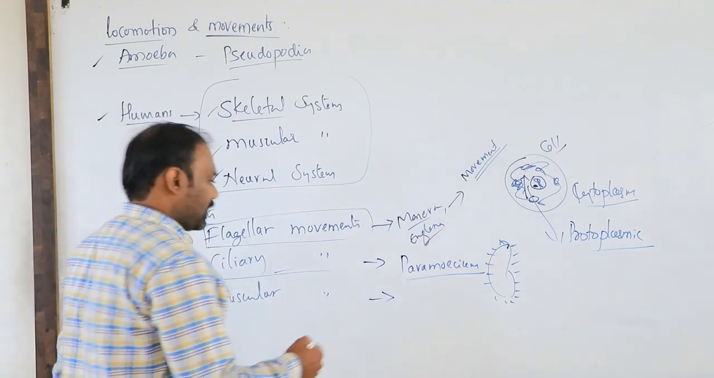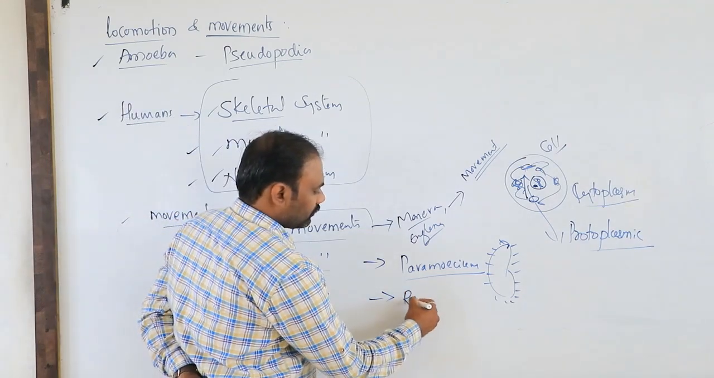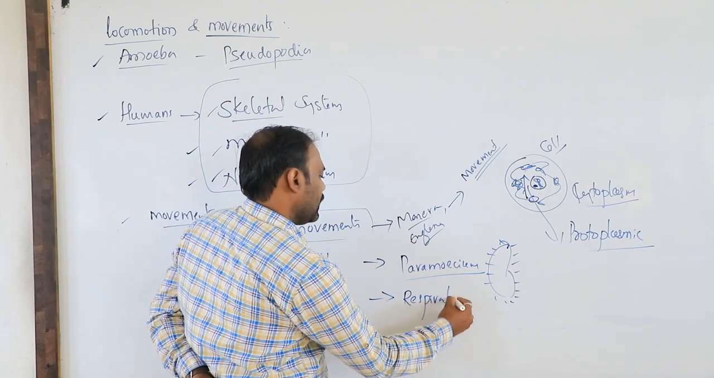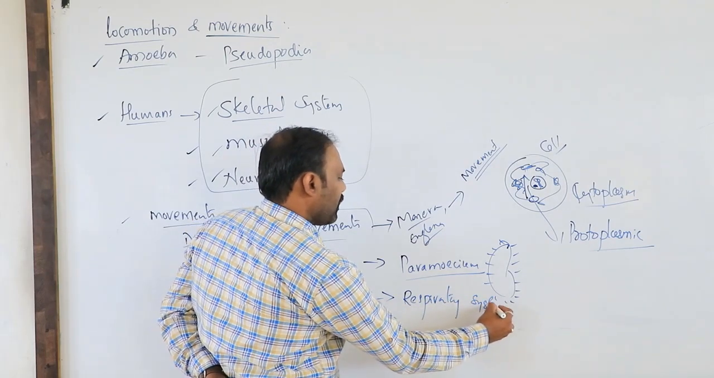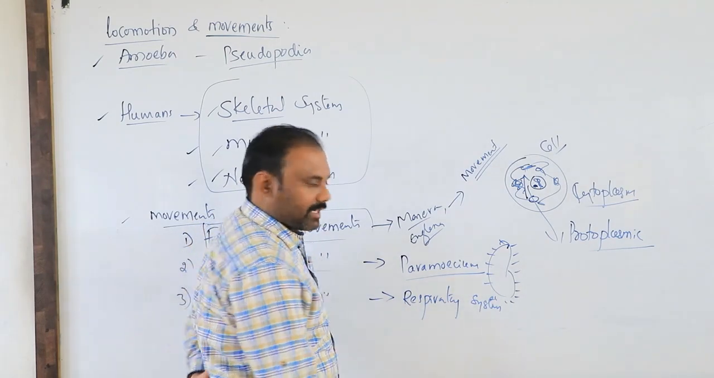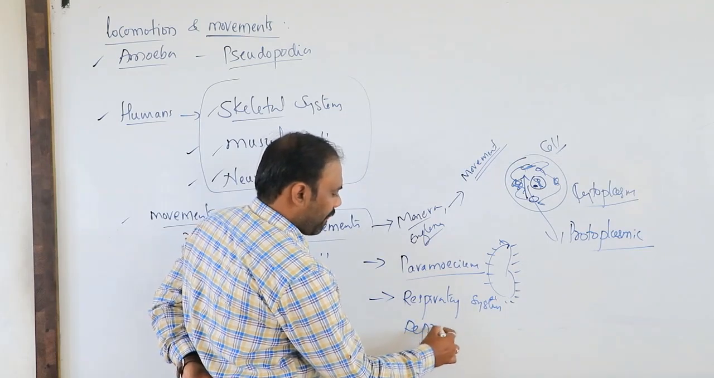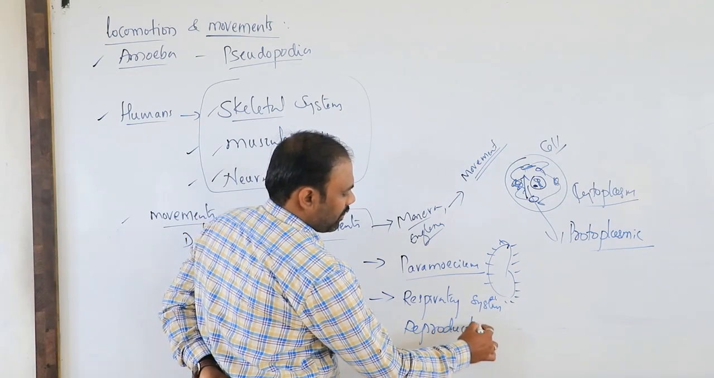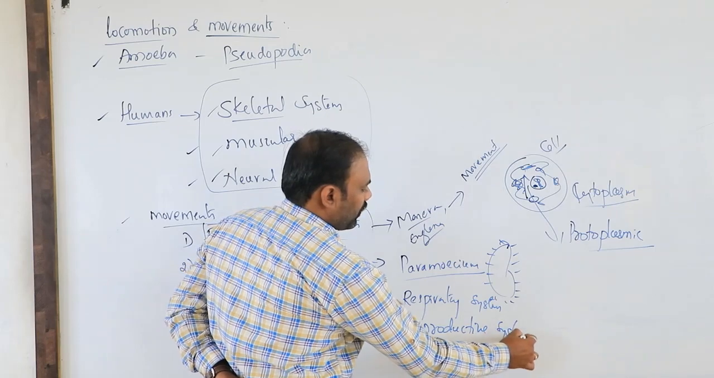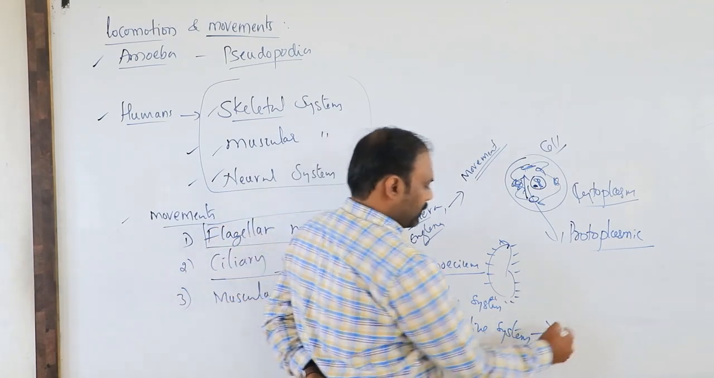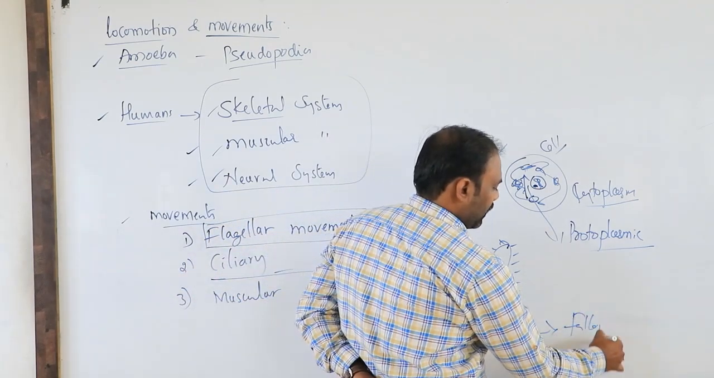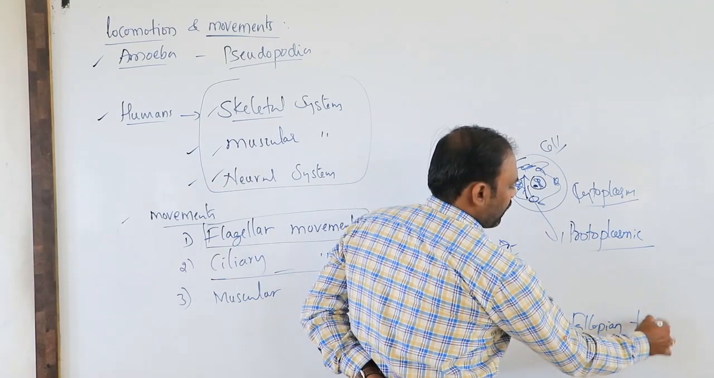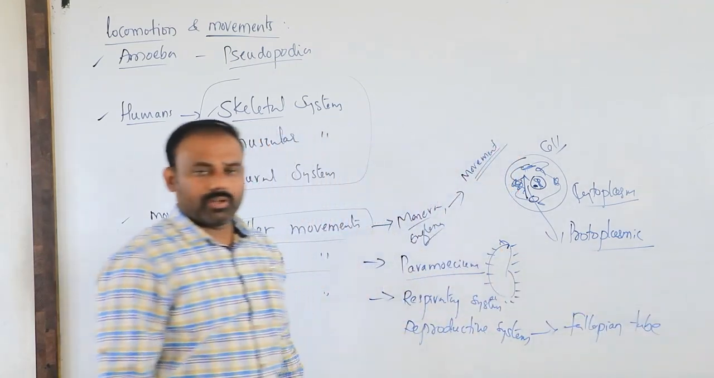Along with Paramecium, we also have some other examples, like the respiratory system and the reproductive system, for example the fallopian tube. Yes or no?